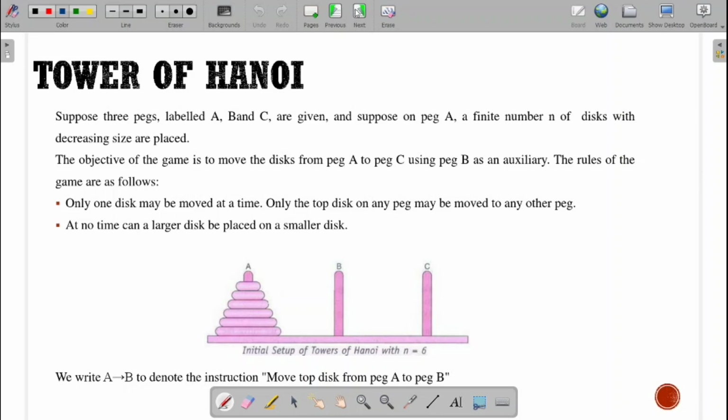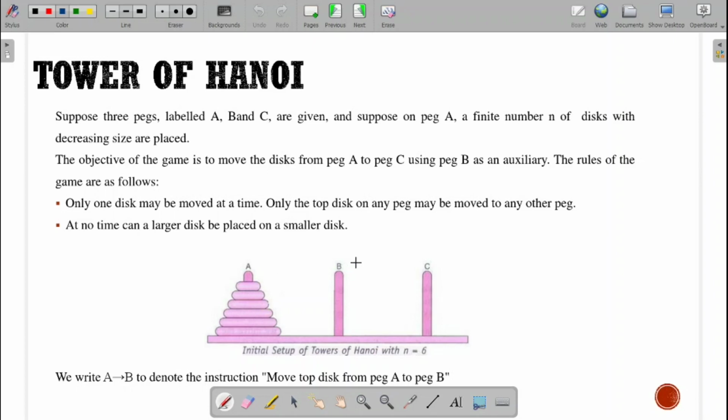Now here we consider the example of solving the Tower of Hanoi. In the Tower of Hanoi problem, we have three pegs. Let us take A, B and C. These are the three pegs. Now we have a finite number of n discs on peg A, arranged by size: the bottommost will be of the largest size, then the next of a lower size, and the next of a lower size, like that.